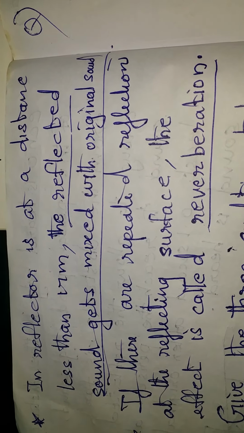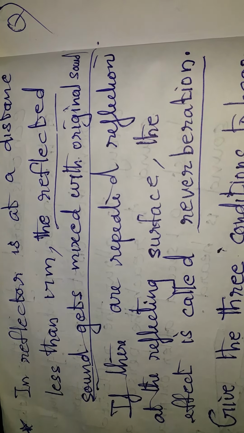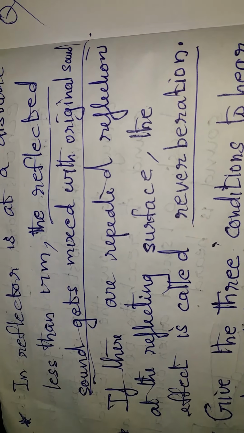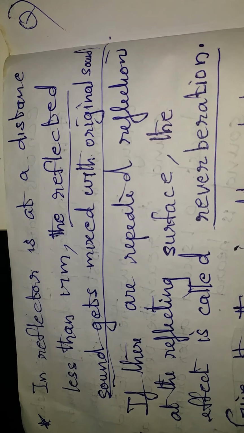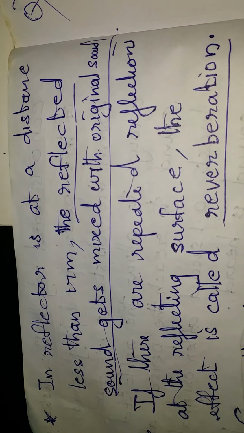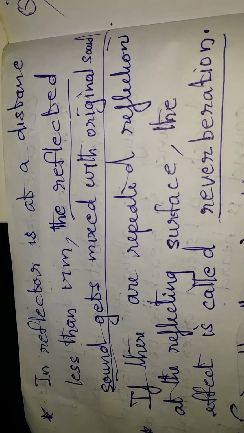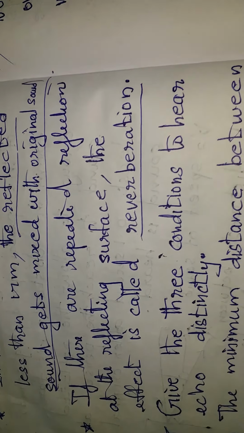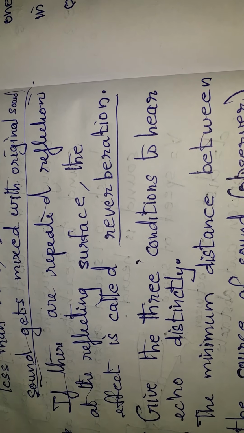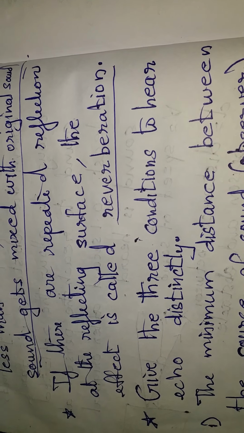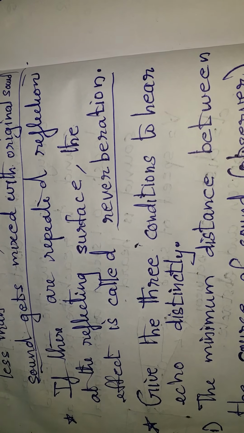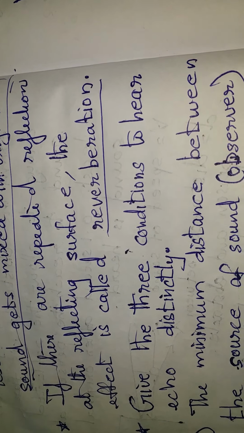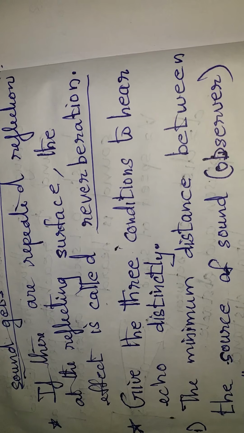If the reflector is at a distance less than 17 meter, the reflected sound gets mixed with the original sound. If there are repeated reflections at the reflecting surface, this effect is called reverberation. That is, we can hear a lot of echoes at the same time. This effect is called reverberation.